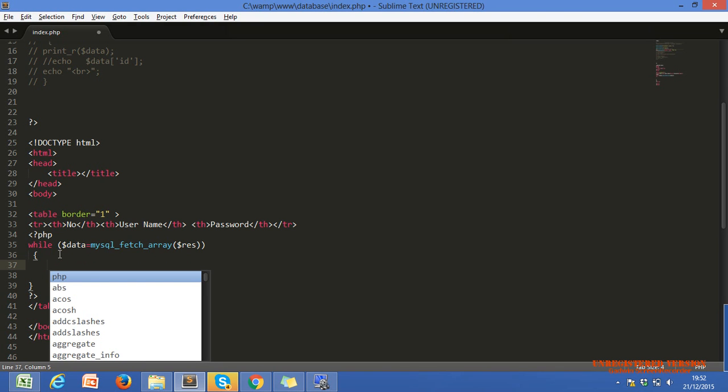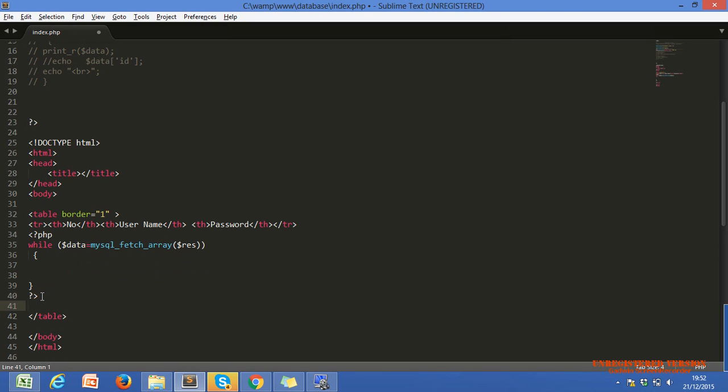One second, let me just take it here. Tr stands for table row. Within the table row there should be table data. Td will print, one more td, and we have three columns, so one more td, and tr ends. Now we have one row but no data in that row. Okay, Nazar?